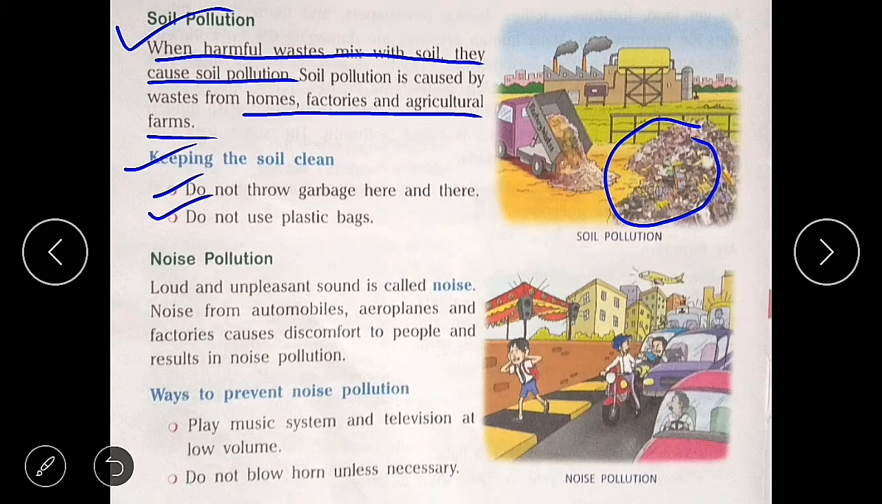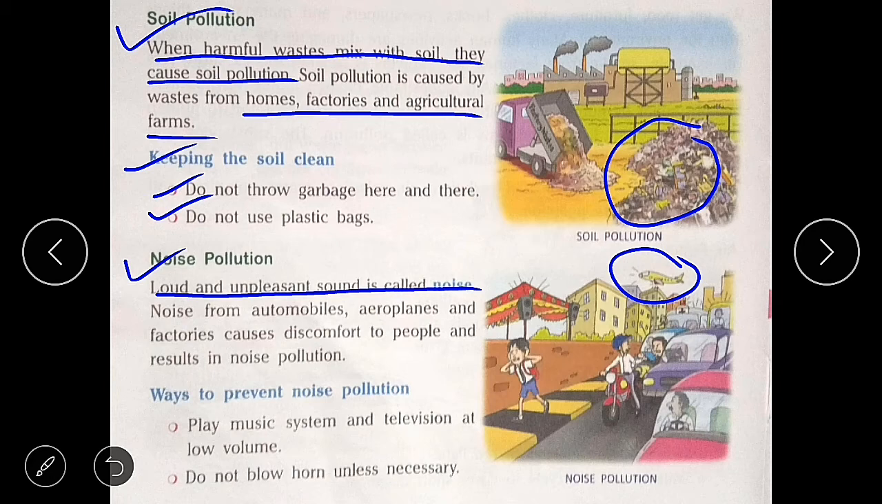Noise pollution. Children, we know that loud and unpleasant sound is called noise, and noise from automobiles, aeroplanes, and factories causes discomfort to people and results in noise pollution.